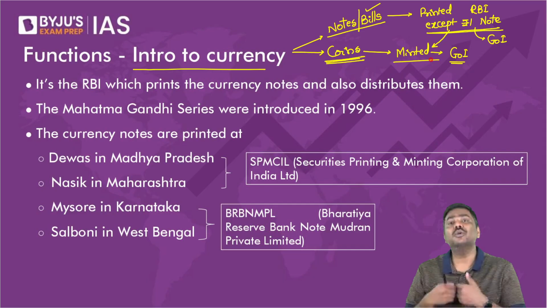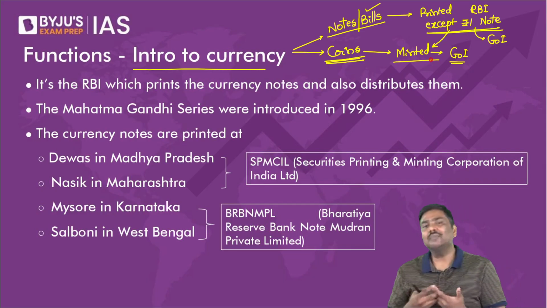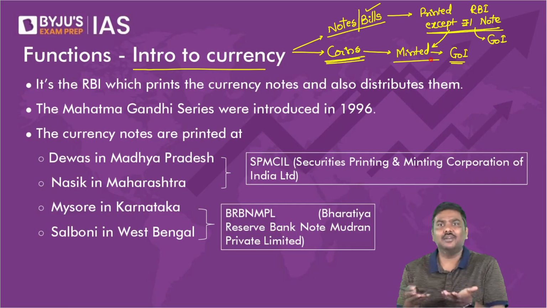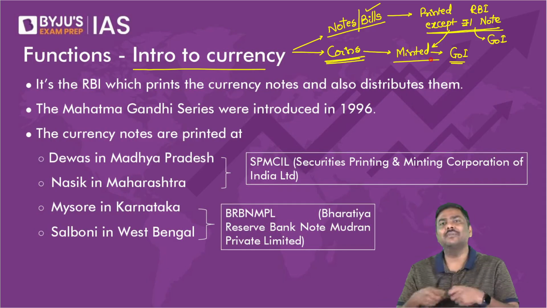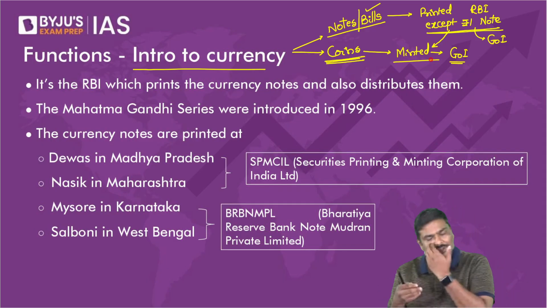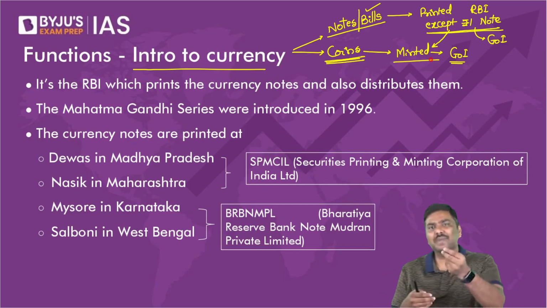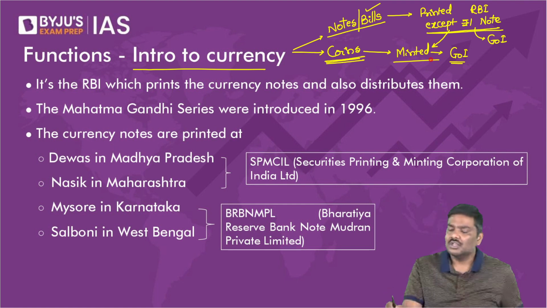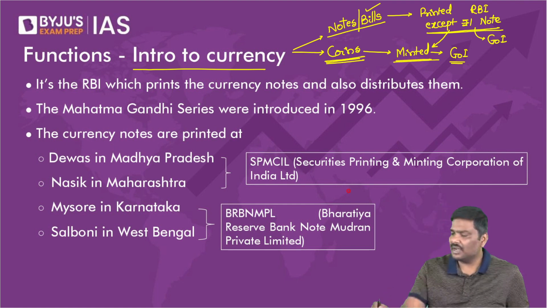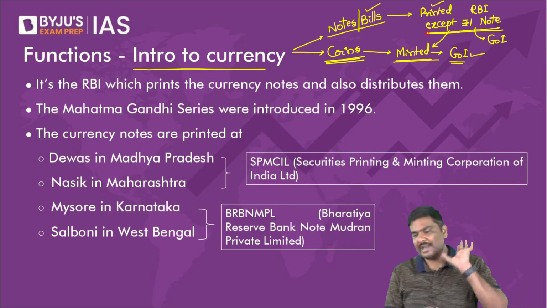Minting means producing. Printing, don't ask me now what is the meaning of printing. Printing means printing, minting means producing. For example, if you have seen 1 rupee coin, it is made of steel. Steel has to be converted into a particular shape, production. So minting of the coins is done by Government of India. Printing of the notes is done by Reserve Bank of India.